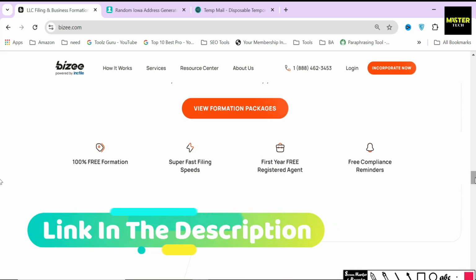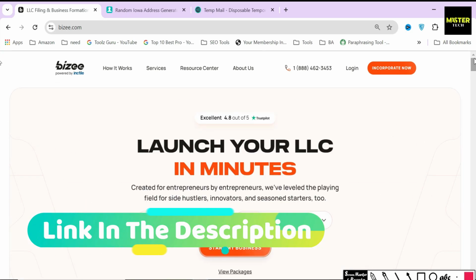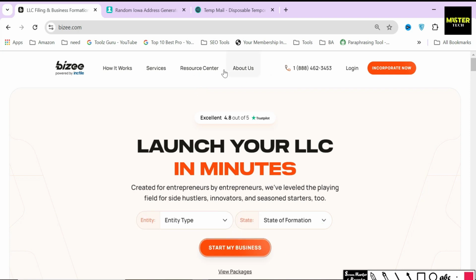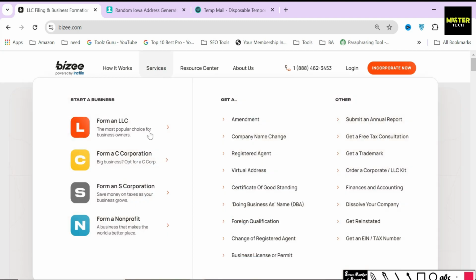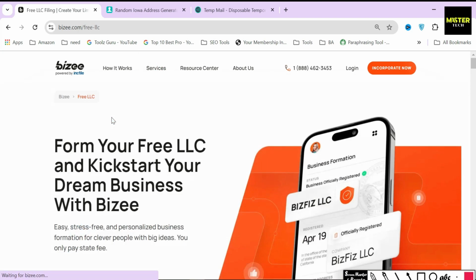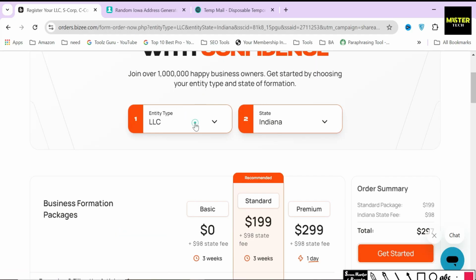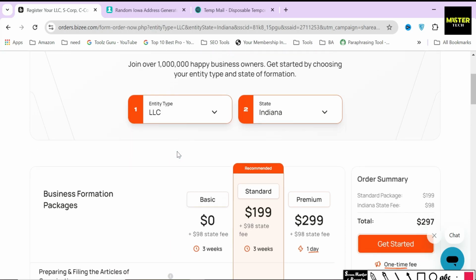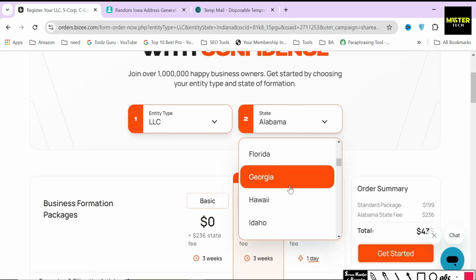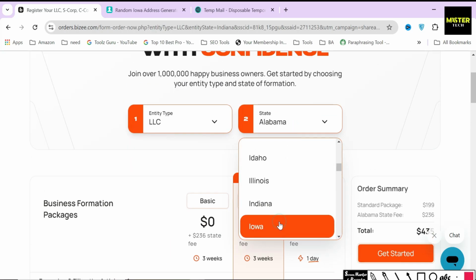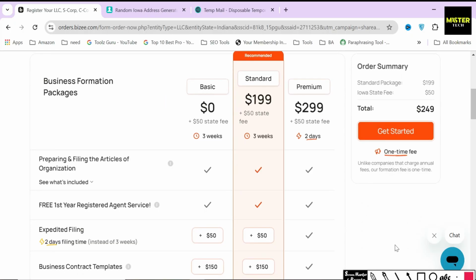After clicking the link in the description, you will land on this page. Hover your mouse over the Services section, and then click on the Form an LLC button. After that, click on the Start Now button, and from here the formation process begins. On the next page, select LLC as your entity type, and in the State of Formation option, I'm going to select Iowa. As you can see, there are 3 different packages: Basic, Standard, and Premium.